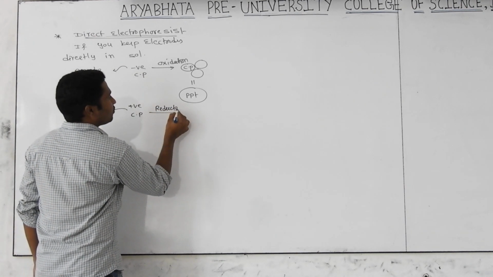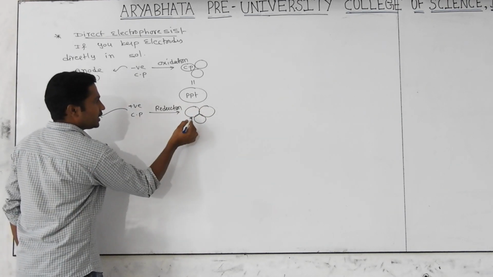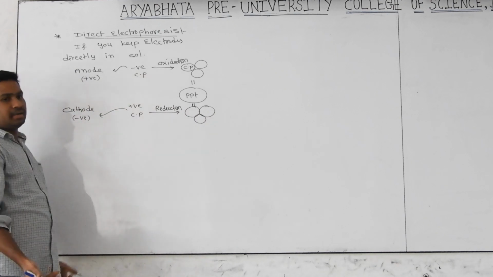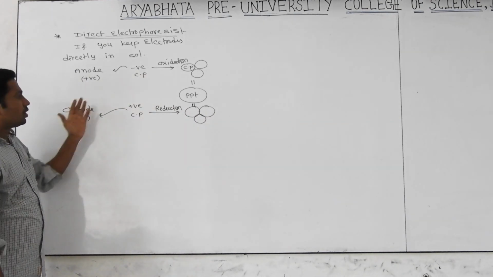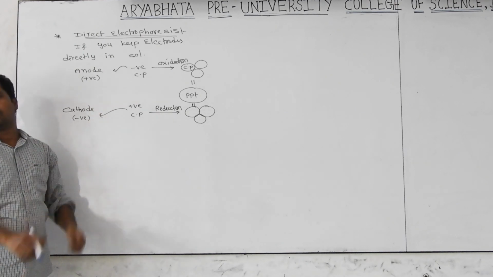Under that reduction, what happens? The colloidal particles become chargeless. They aggregate together, becoming like a precipitate. Anyway, sols are converting into precipitate just by sending current directly into the sol particles.